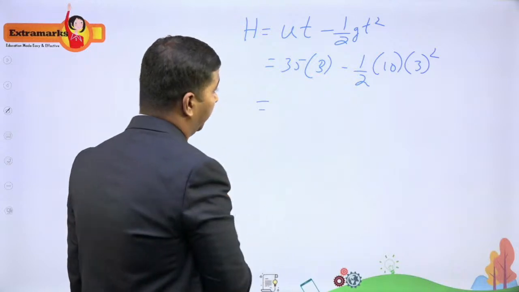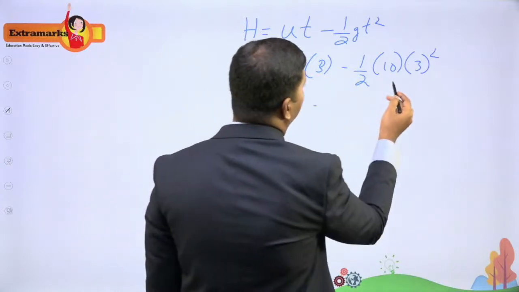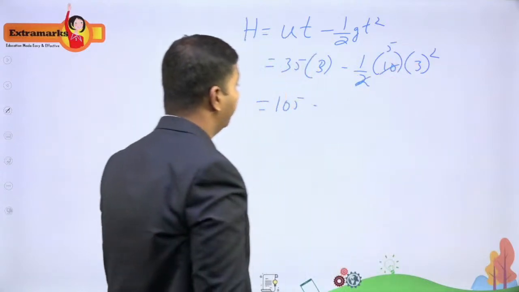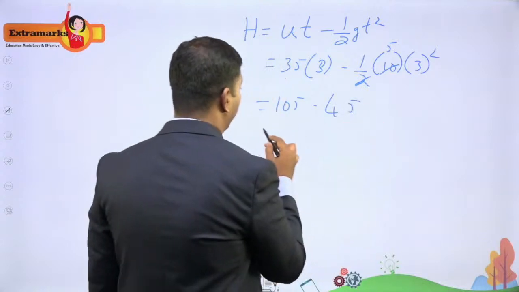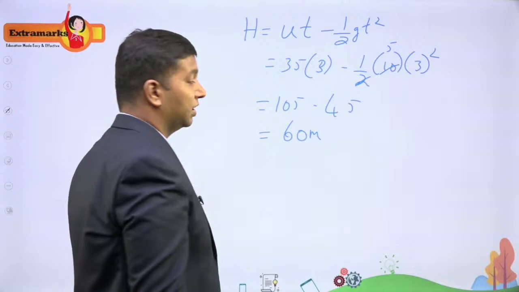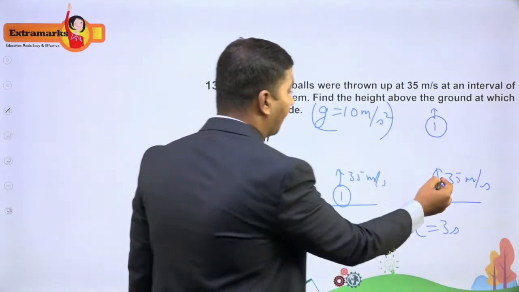So this turns out to be 35 into 3, which is 105 minus, so this is 5, right? Now you have 9 5s are 45, okay? So this will be 60 meters. Okay, so this turns out to be 60 meters.